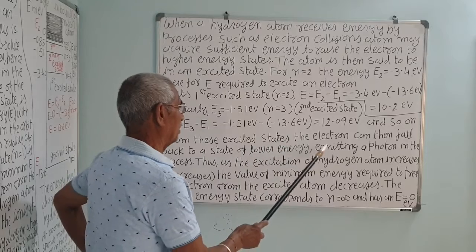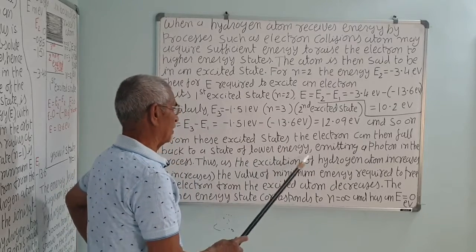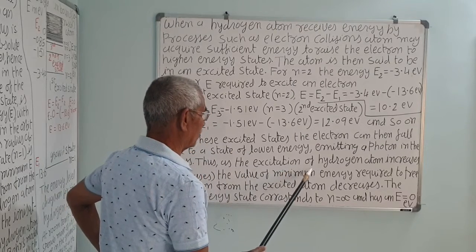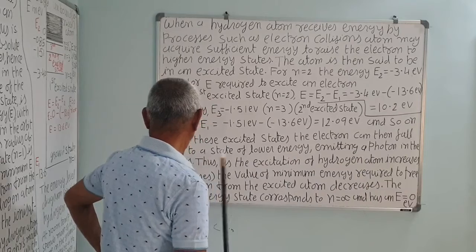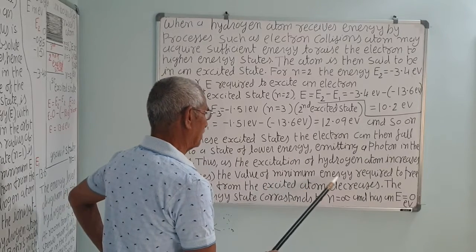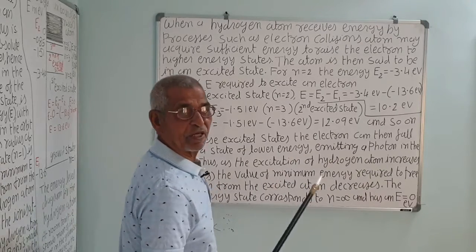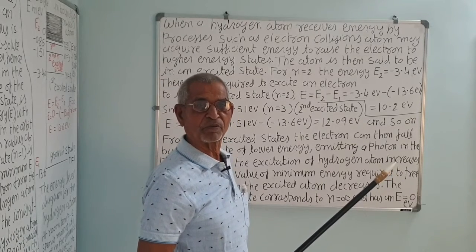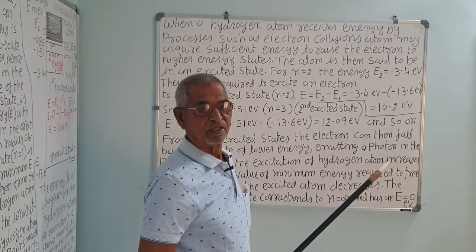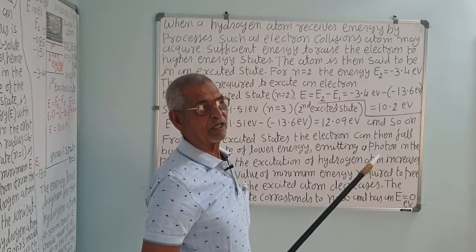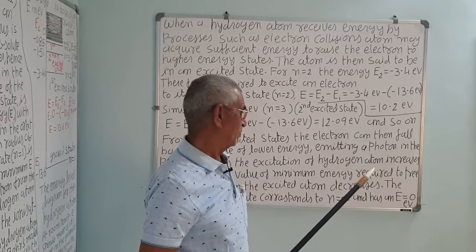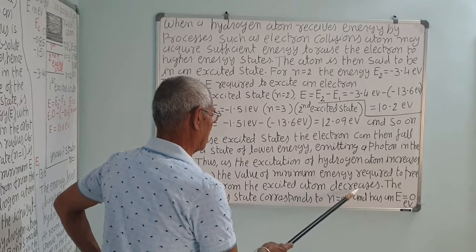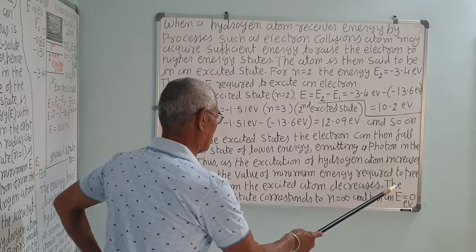From this excited state, the electron can then fall back to a state of lower energy, emitting a photon in the process. Thus, as excitation of the hydrogen atom increases, the minimum energy required to free the electron decreases. In the second excited state, the energy required to remove the electron will be less. If it is on the ground state, the energy required to make the electron free will be maximum. Thus, less energy is required to make the electron free from the excited state.